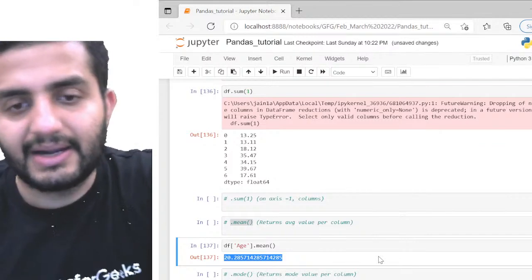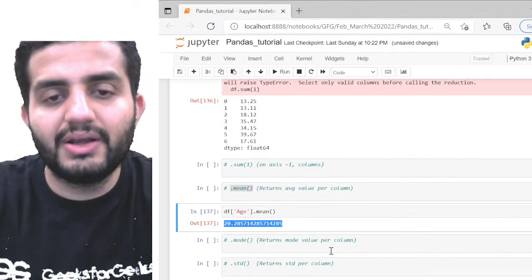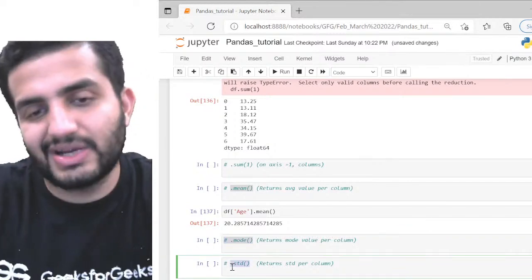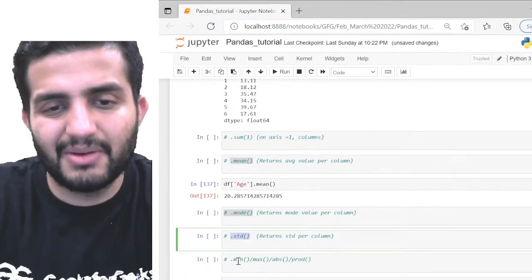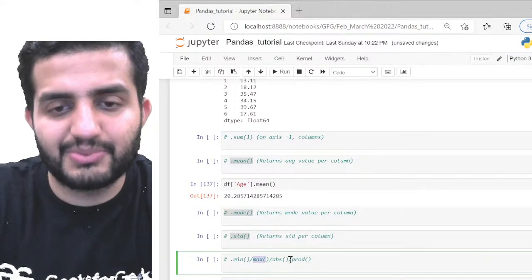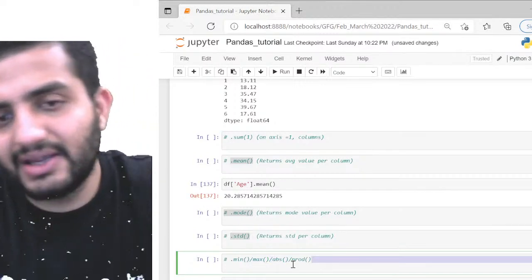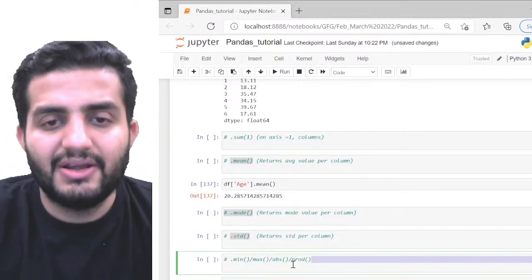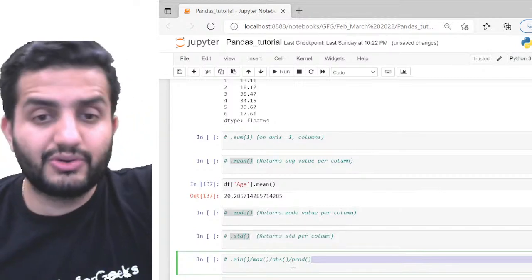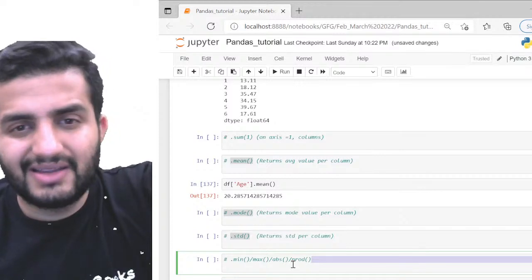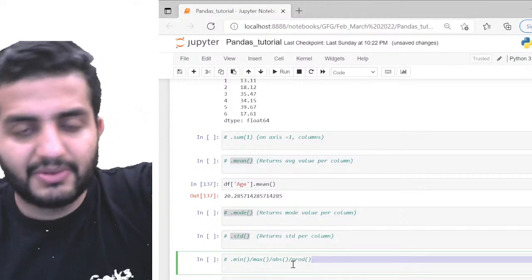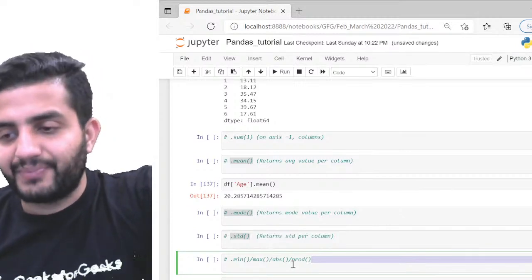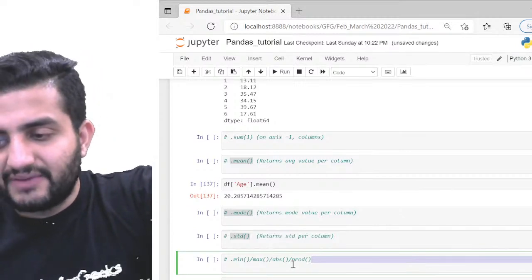Likewise, I can also get the mode, so dot mode, and dot standard deviation. I can also get the standard deviation. I can likewise get the minimum, the maximum, the absolute, and the product. So everything is an object of my data frame element here. On whatever column you want to calculate these descriptive statistics, you can call the individual function and get the values straight away. Okay, very simple. There's nothing very fancy in this.